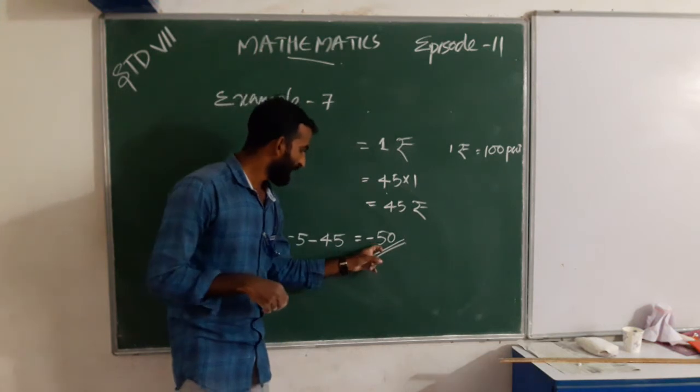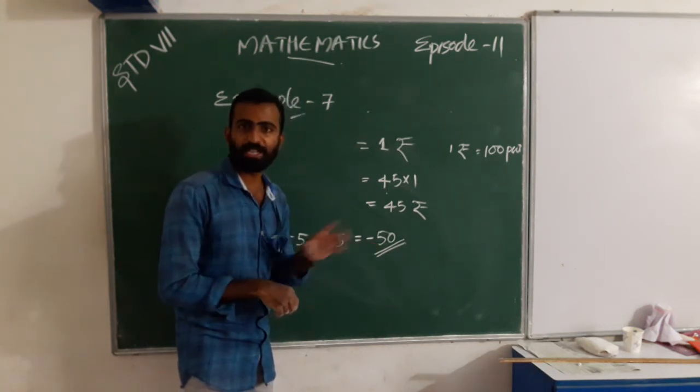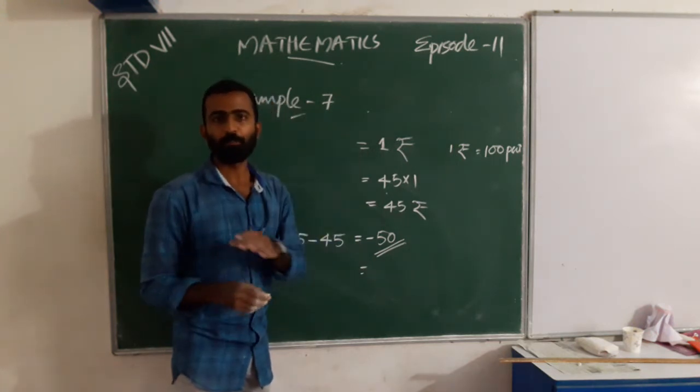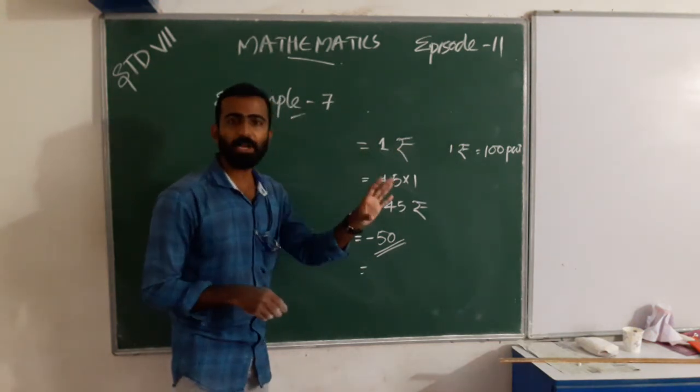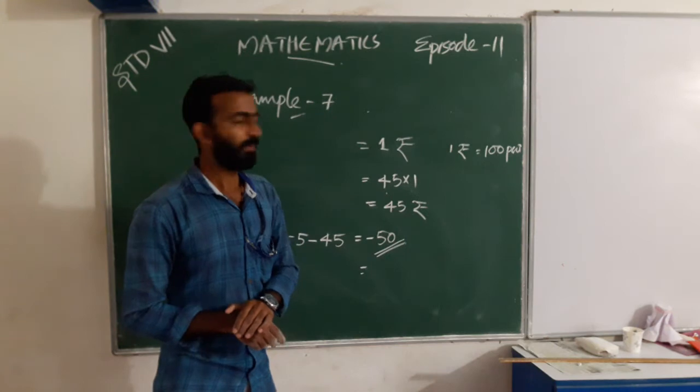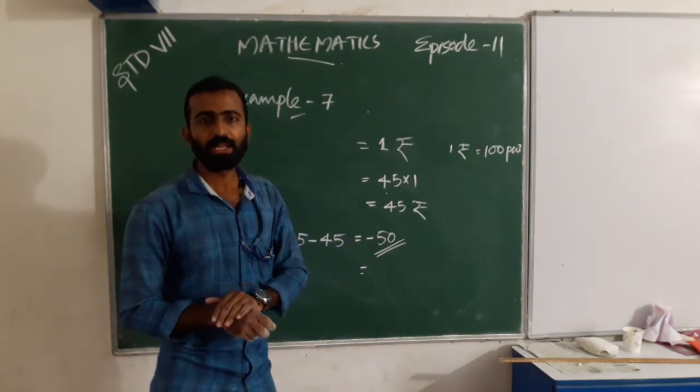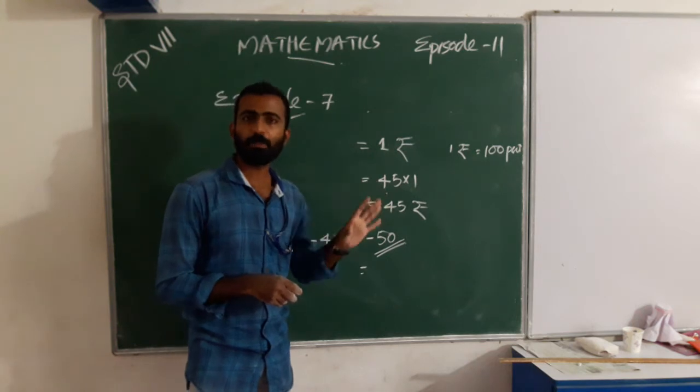So here it is 50 rupees. When we convert rupees into paisa, we multiply by 100. When we convert rupee into paisa, you must multiply by 100.